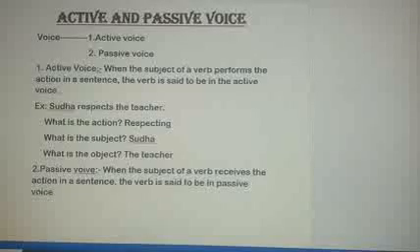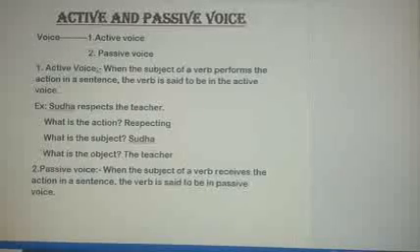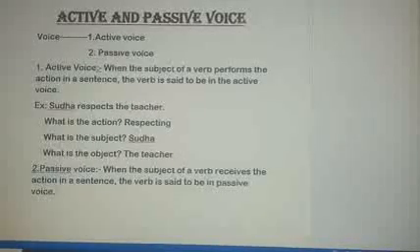Okay, my dear children, over here we should come to know that when the subject receives the action, okay, previously we know that the subject performs an action, but in the passive voice the subject receives the action.